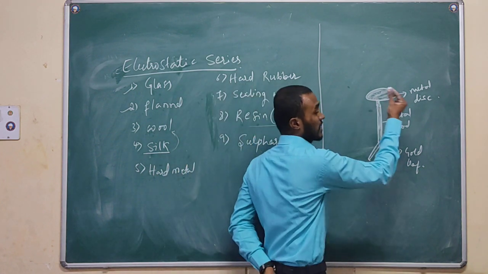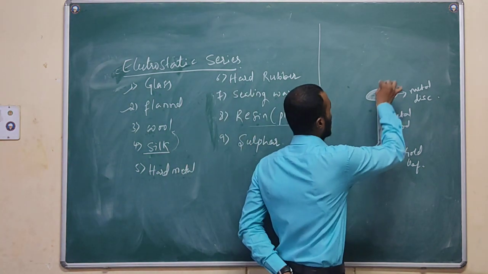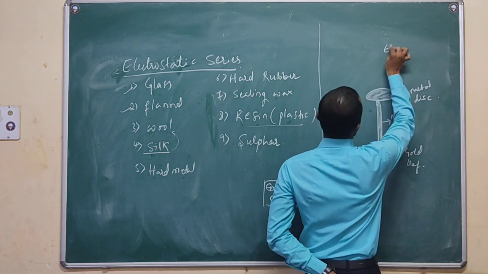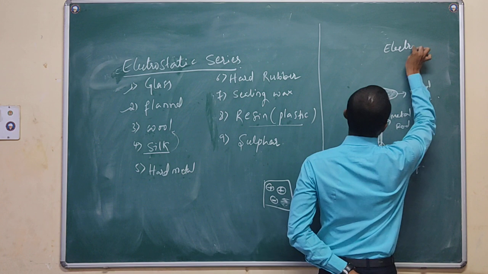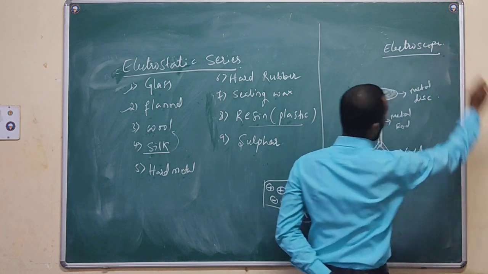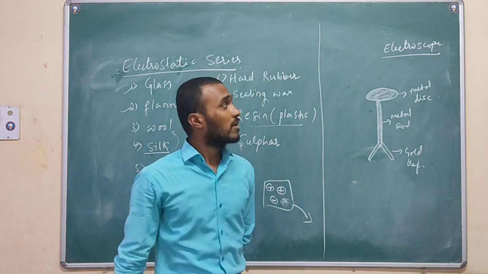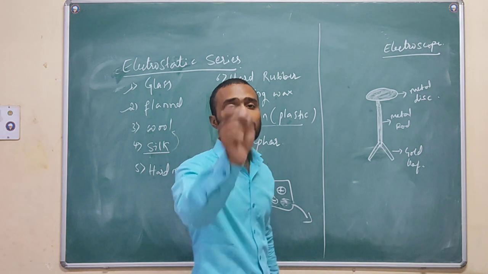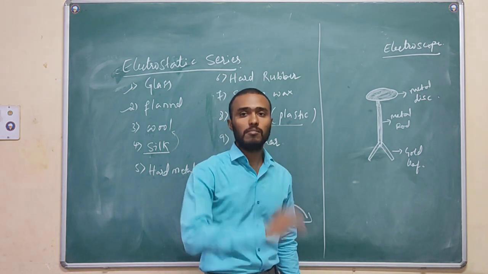For this, the method is the electroscope. By the electroscope method, I am going to check the presence of charge in the material.